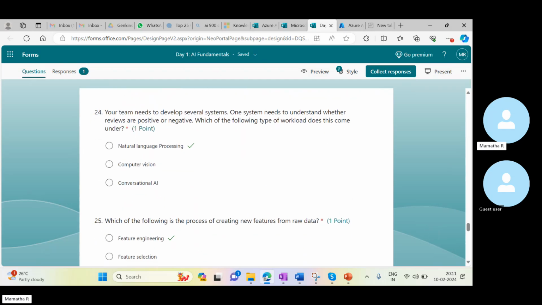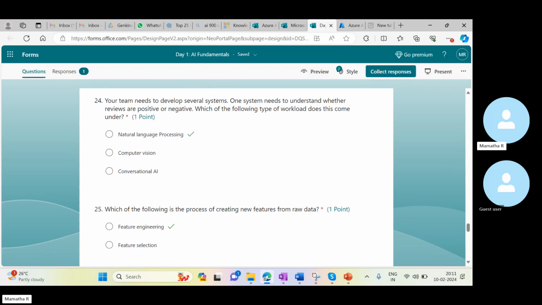One system needs to understand whether reviews are positive or negative. Always remember, when it comes to reviews, that is sentiment. I told you, sentiment. If you want to understand the flow, we'll use two different flows: one based on the language or communication, how they have written it, or based on the video. So here we can go with natural language processing.